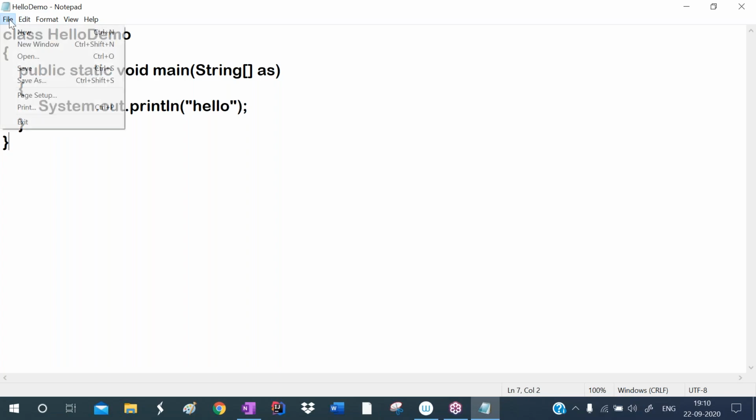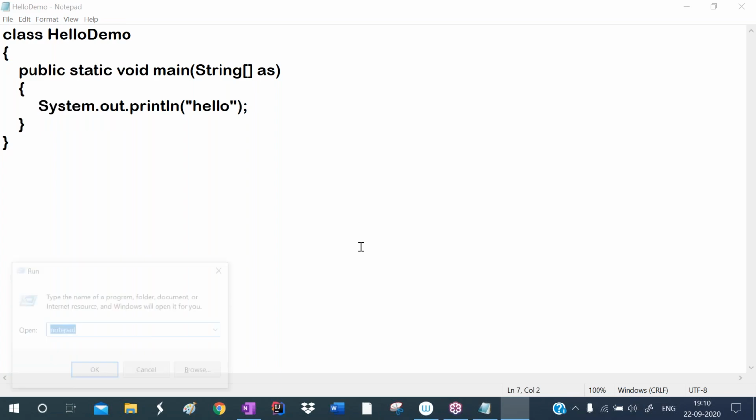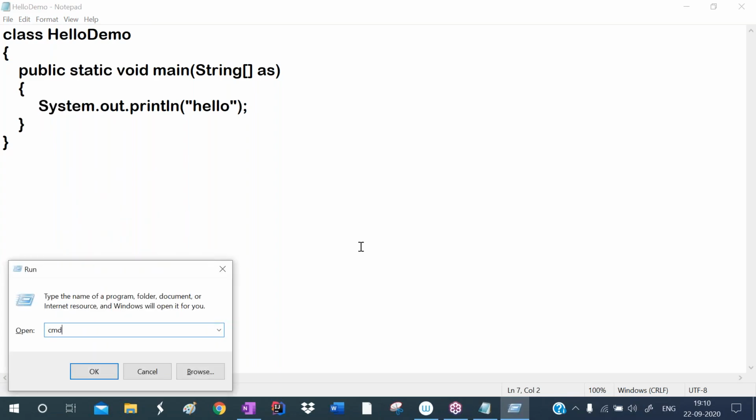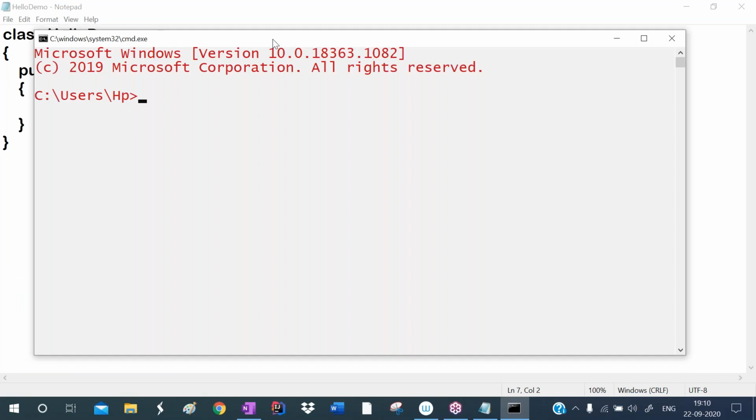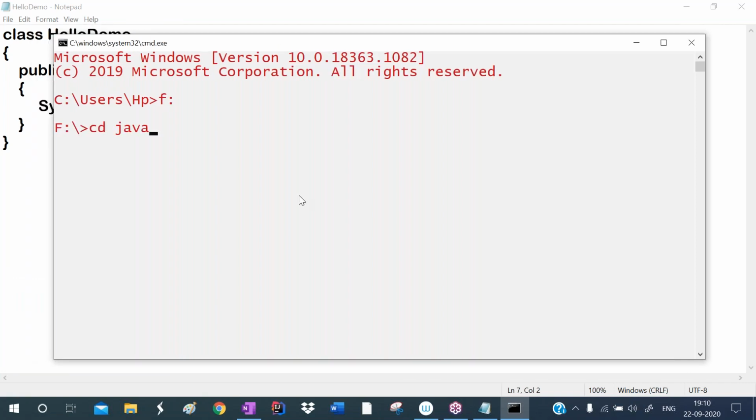Now save it. Successfully saved. Open the command prompt now. We saved our program in the F drive. Our folder is Java 6, so cd Java 6. To compile the Java program, we use the command javac, then give the source code file name, HelloDemo.java. Observe here, the program successfully compiled.